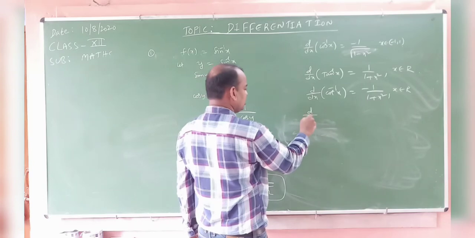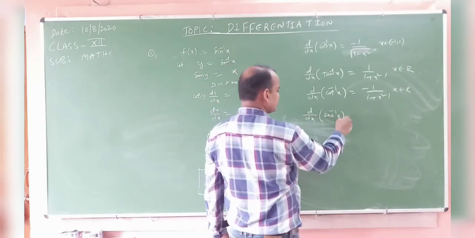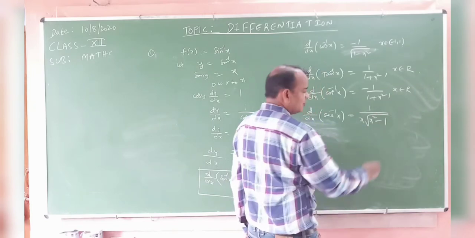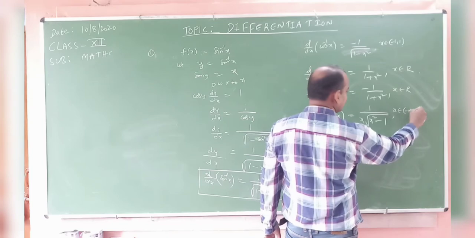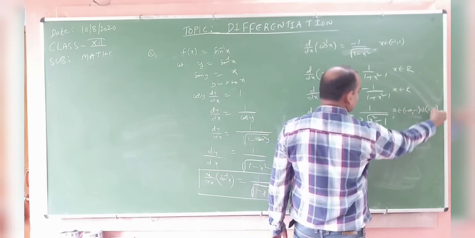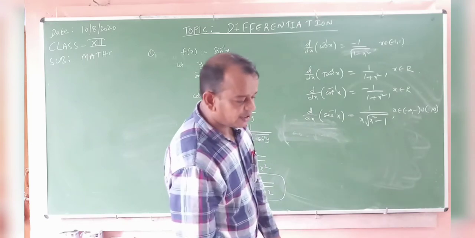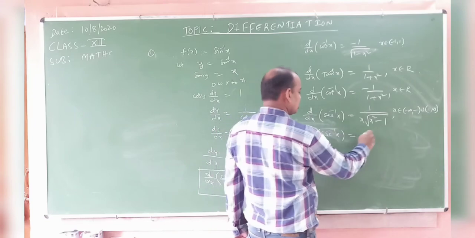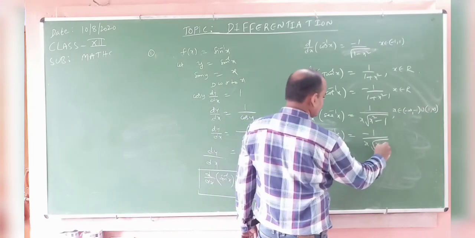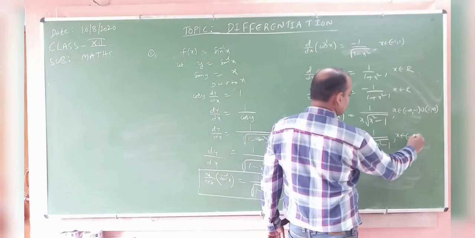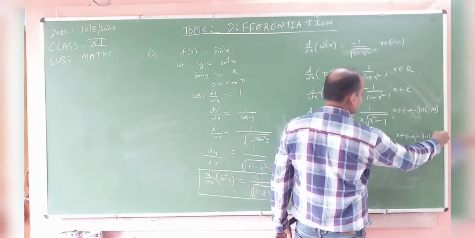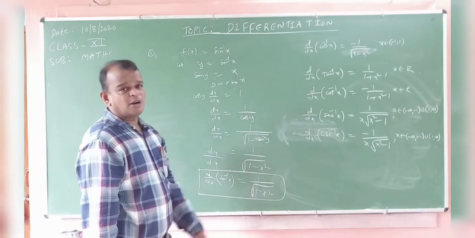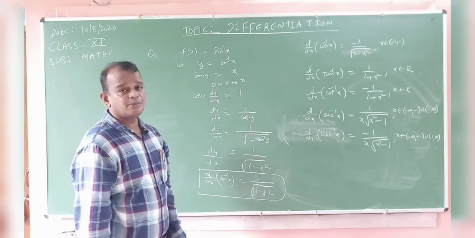Next, d by dx of secant inverse of x. This is a very, very important one. It is 1 by x into root over x square minus 1, where x belongs to minus infinity comma minus 1 union 1 to infinity, open intervals. Next, d by dx of cosecant inverse of x is minus 1 by x into root of x square minus 1, where x belongs to minus infinity comma minus 1 union 1 to infinity. Okay, my dear students, you remember all these formulas, very, very important formulas.